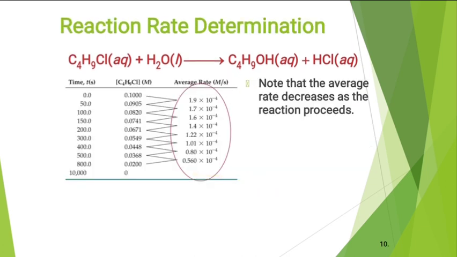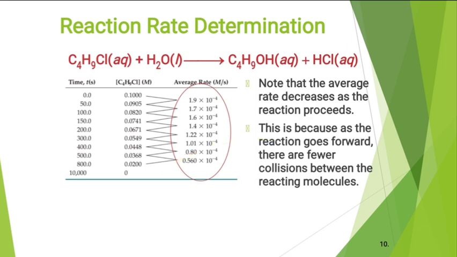Again, the same values are given, and here the calculated average rate values are given using this equation. I have calculated these values and noted them here. From this you can note that the average rate decreases as the reaction proceeds. So the rate of reaction goes on decreasing as the reaction proceeds: time increases, concentration decreases, and the average rate also decreases.